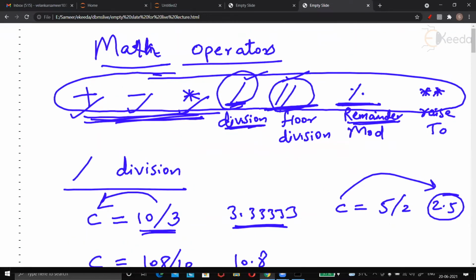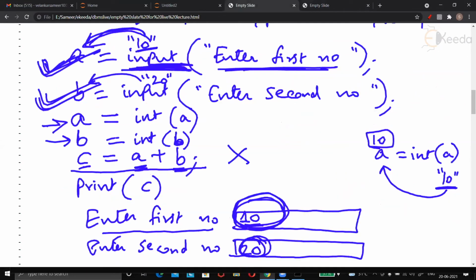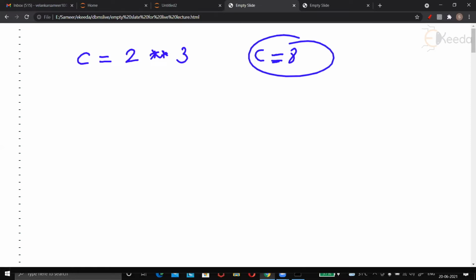Now here comes the last operator, asterisk asterisk, which is the raise to operator. I'll go to another empty slide. So what is raise to? Everybody knows it, I'm sure. Suppose I write C is equal to 2 ** 3. Then this is 2 raised to 3, so C will be 8. Just raised to, that's it.